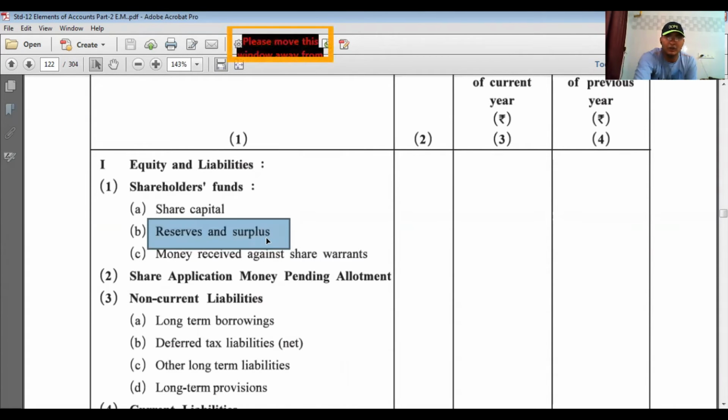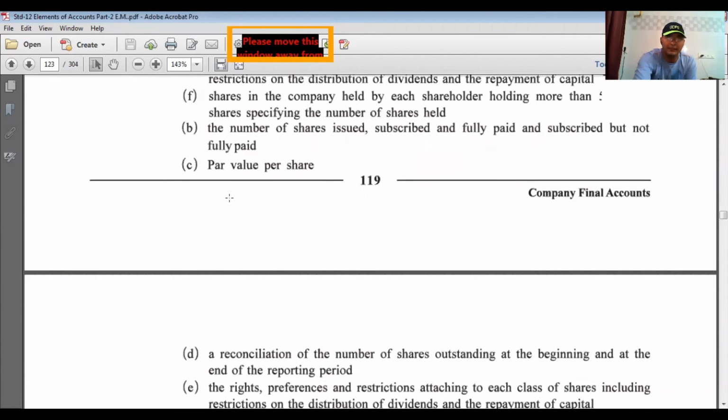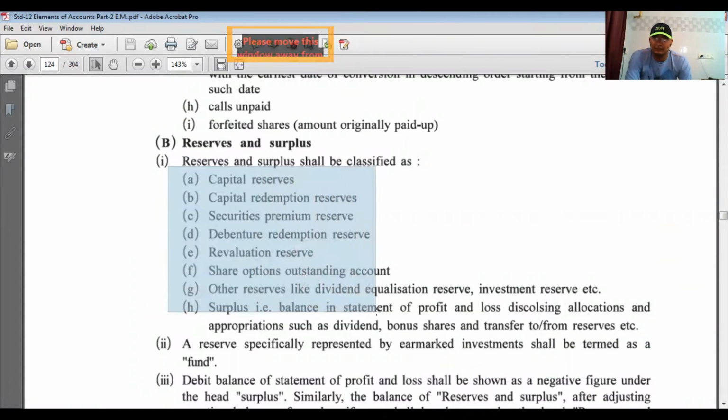Now under the heading of reserves and surplus, there are other small items that we have to remember properly, where reserves and surplus includes all types of reserves, means any word used with reserve is under the heading of reserves and surplus.